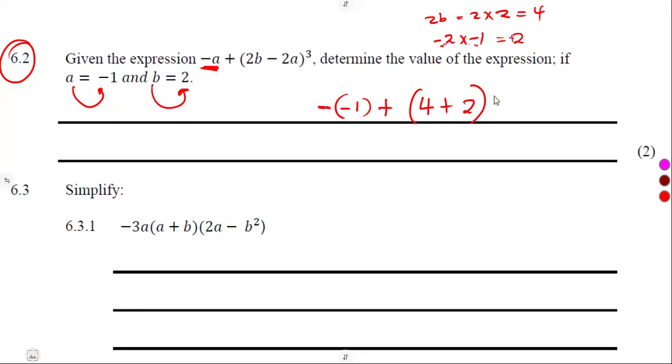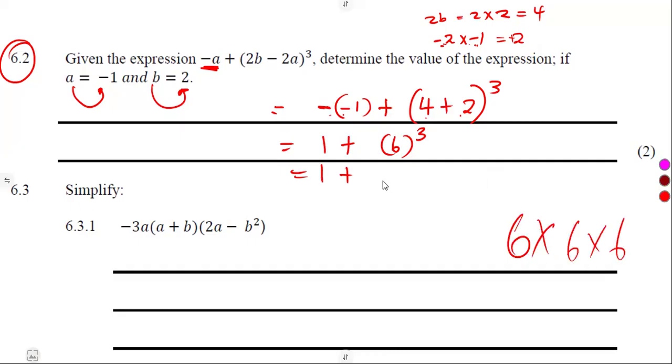So the whole bracket is raised to the exponent of 3. So we managed to simplify some stages. Minus and a minus, remember that's a plus, so that's +1. +1 is just the same as 1. Plus 4 plus 2, which is what? 6, raised to the exponent of 3. So that's 1 plus 6 times 6 times 6, 3 times.